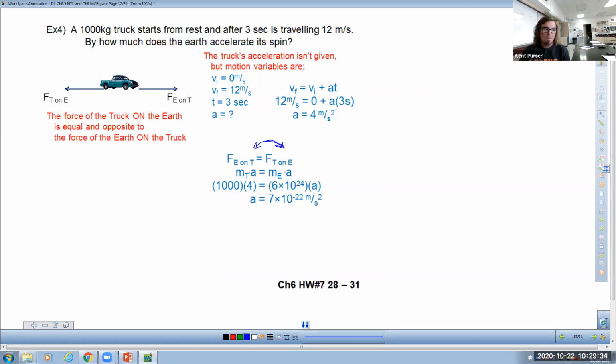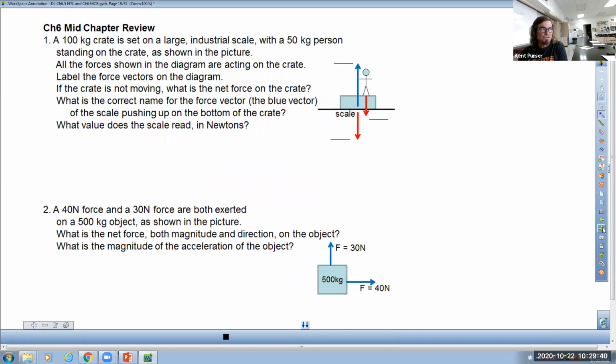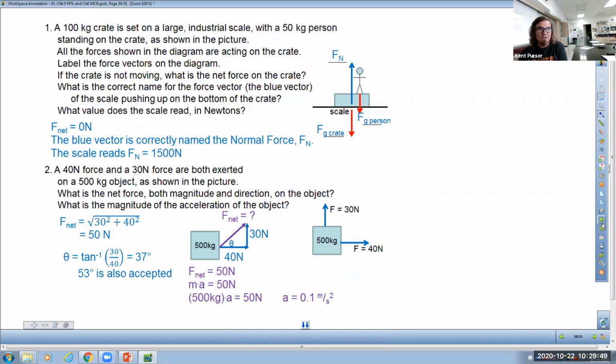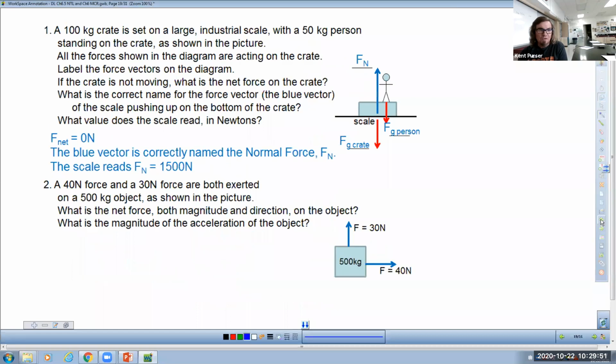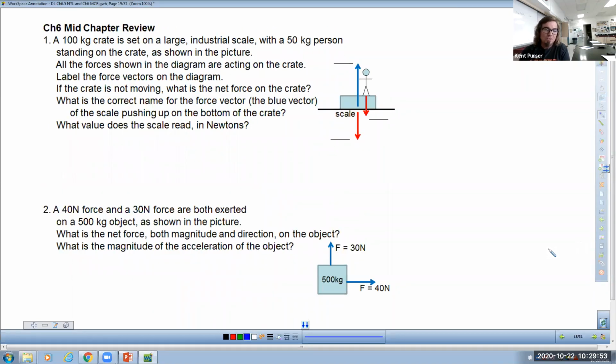Okay? That's chapter 6, homework number 7. You have a second assignment to do tonight. The second assignment is also to do your mid-chapter review. Now this has like 6 questions, or maybe 7, but it's basically practice of the things that we've done up until this point. So don't just jump straight to the slides to look to see and copy down the answers. That's only worth 2 points.